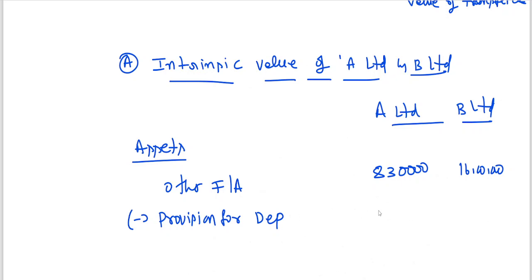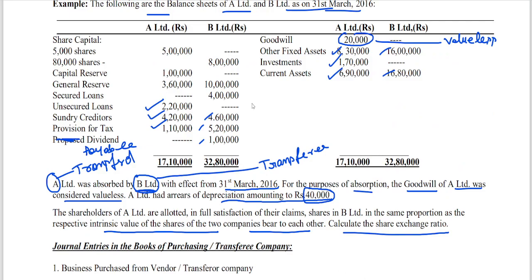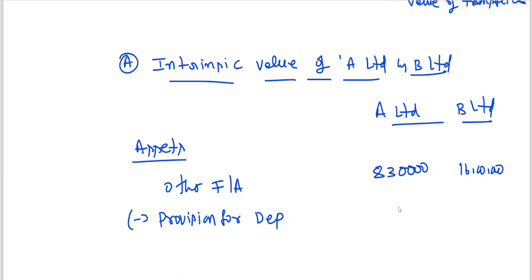Arrears of depreciation is nothing but provision for depreciation. What has been given? 40,000, related to which limited? A Limited.